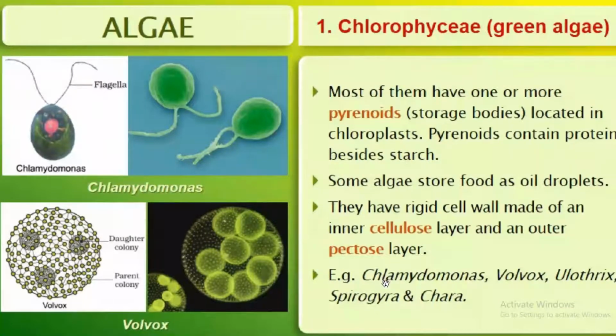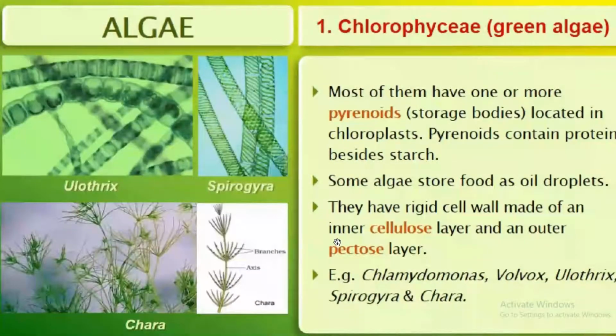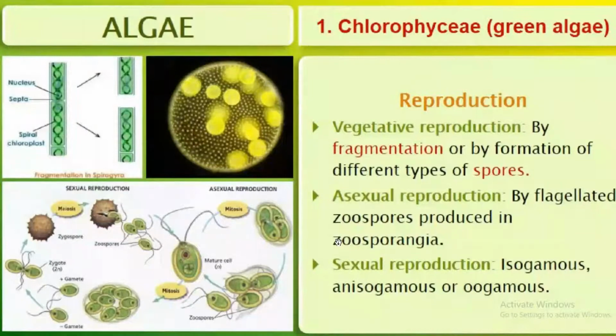Examples: Chlamydomonas, Volvox, Ulothrix, Spirogyra, and Chara. What about the reproduction of Chlorophyceae? As we studied, vegetative reproduction is by fragmentation. Asexual reproduction is by zoospores, produced inside the zoosporangia, or by formation of different types of spores. Sexual reproduction is of three types: isogamous, anisogamous, and oogamous.